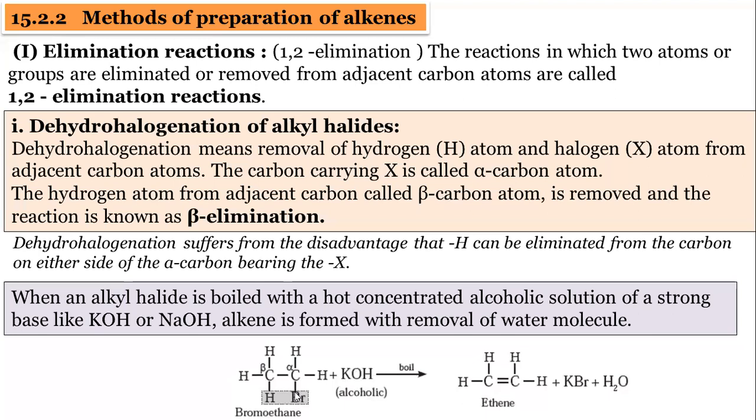Substitution reaction will take place, and if alcoholic KOH is used, elimination reaction takes place.